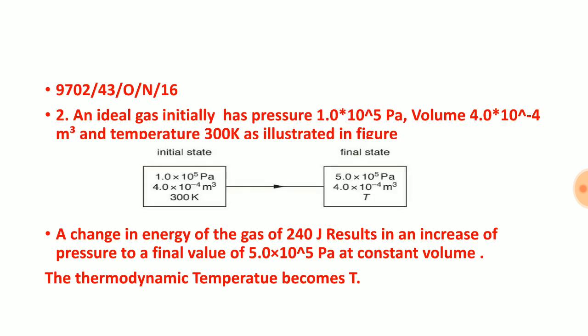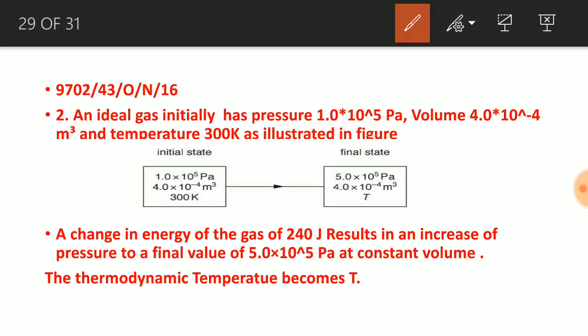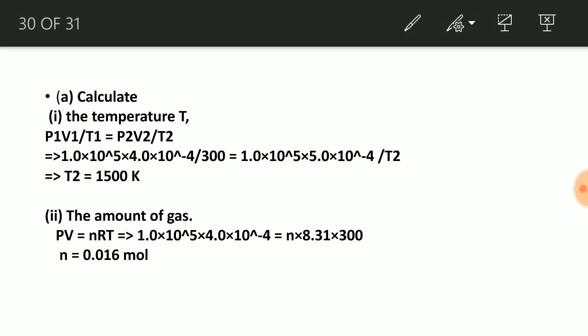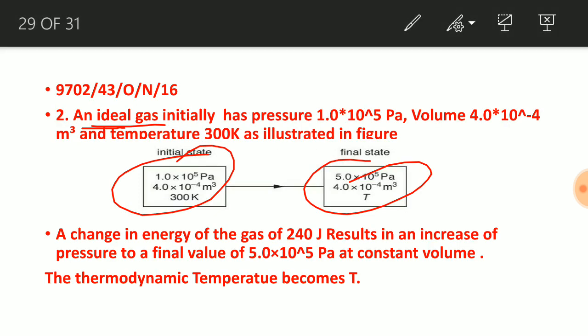Now let us see another. Here this is the first case, this is the second case. We need to find T. If the gas is an ideal gas, then our formula will be P1V1/T1 equal to P2V2/T2, and we will get our T2, because P1 is given here, V1 is given here, T1 is given here, P2 and V2 are given, and T2 is not given. So that will be our answer.